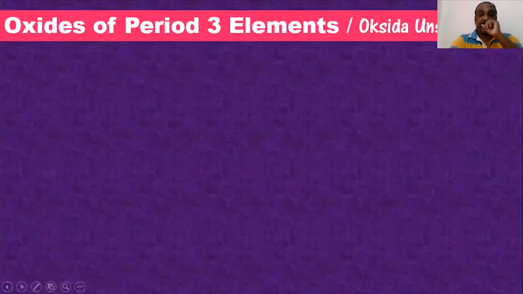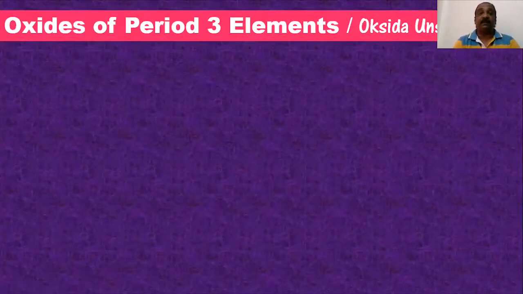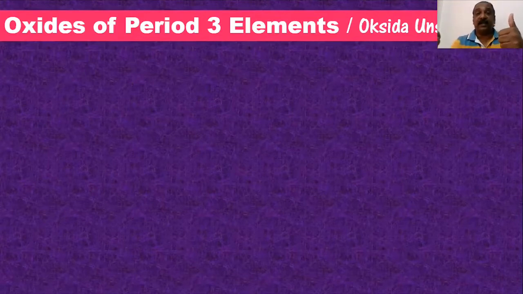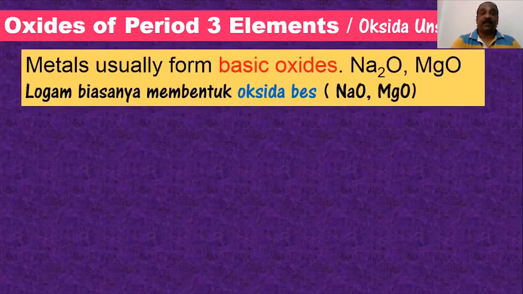Okay, now oxides of period 3. So oxides, as I said, very important, whereby we have three types of oxide. One, we call it as basic oxide, then acidic oxide. In between them, I have amphoteric. Okay, metals usually form metal oxide. Jadi semua metal oxide adalah basic oxide.